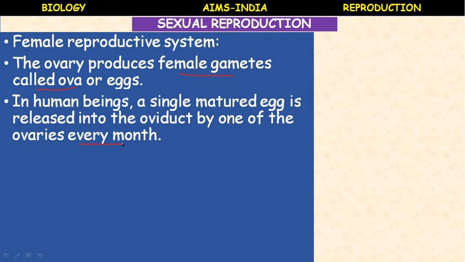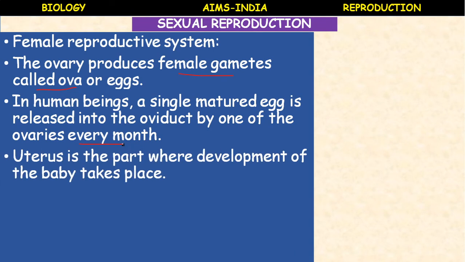Only one ovum is produced, and that ovum is released once every 28 days, or monthly. There are two ovaries, but the ovum is released from only one of them. It alternates: if the left side ovary is active this month, next month the right side ovary releases one egg, like that. The uterus is the part where the development of the baby takes place.